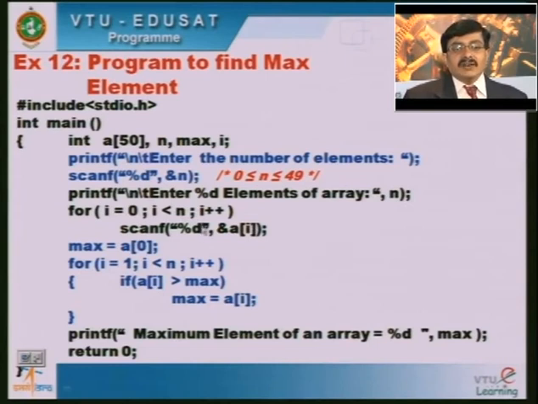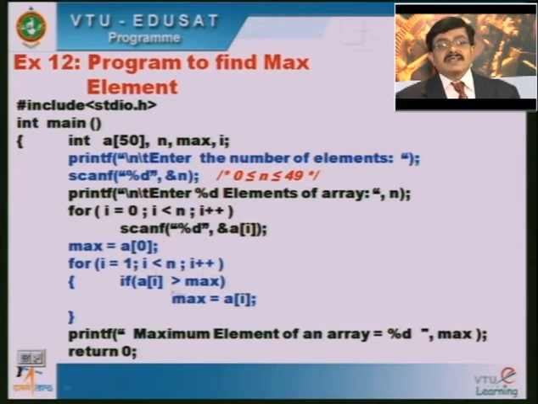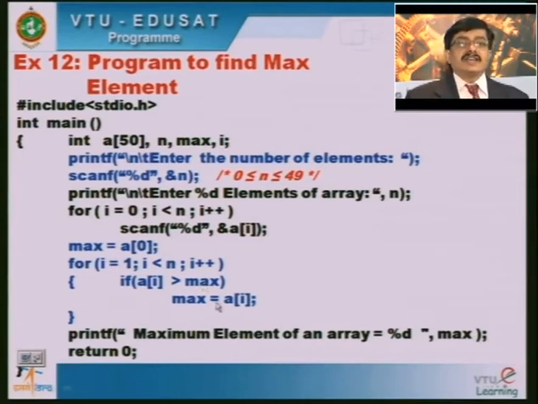After reading all the elements of the array, I come to the logic for finding the maximum element in an array. Initially I assume that max is equal to a[0], that the 0th element is the maximum. Then I compare from the first element till n minus 1, with i less than n, i plus plus. If a[i] is greater than the assumed max value, then I change the max value to a[i]. If it is not greater, I do not alter the max variable, and I just run the loop with the next iteration.